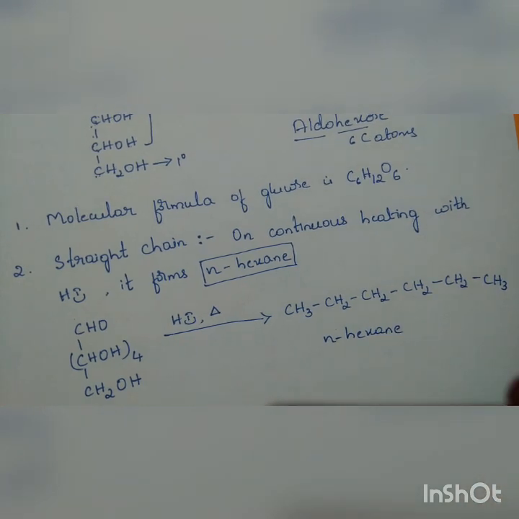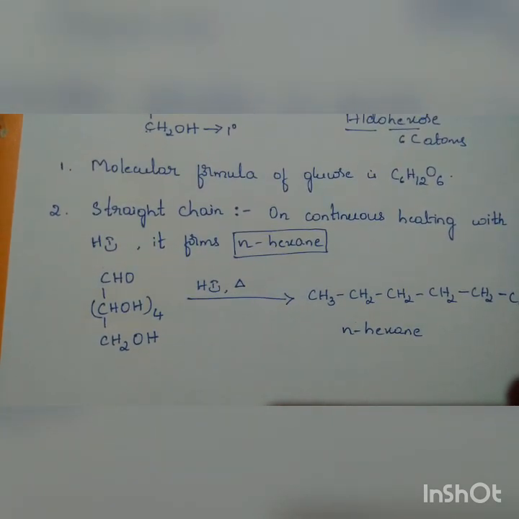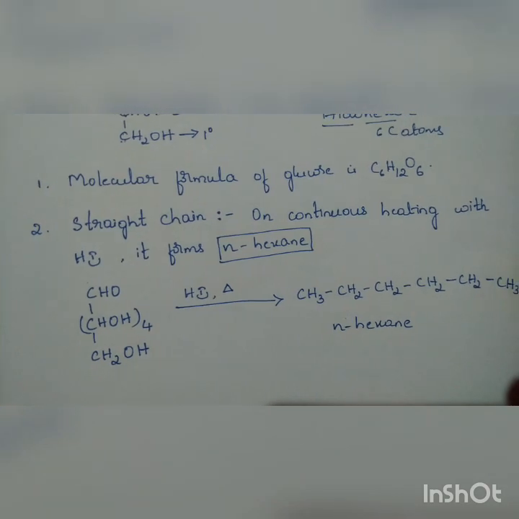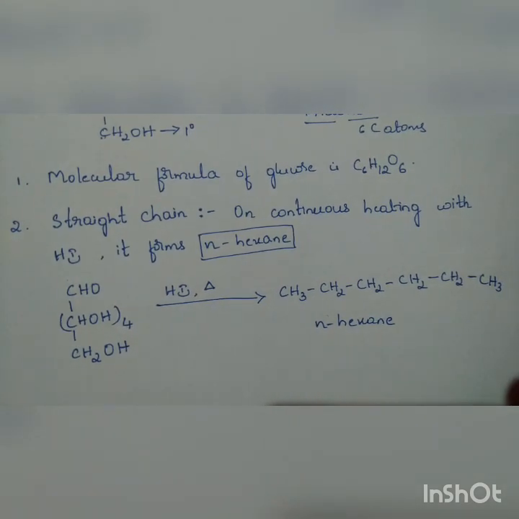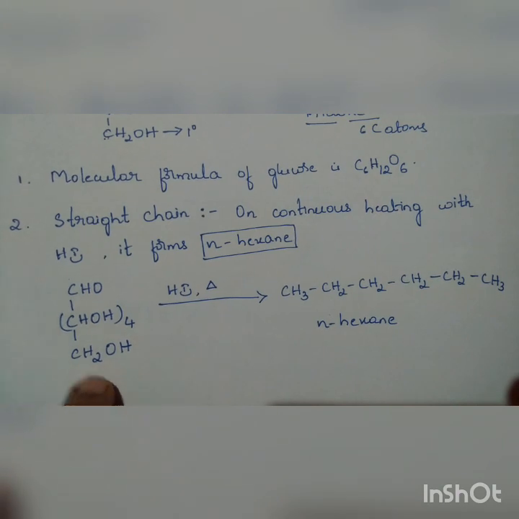So n-hexane indicates that the compound consists of 6 carbon atoms, and all of them are in a straight chain. I hope it is clear. So follow this one, they are present in a straight chain. We'll move on to the next reaction now.